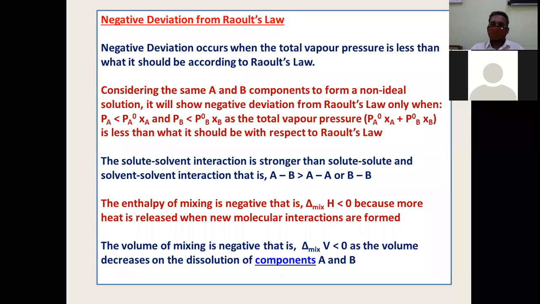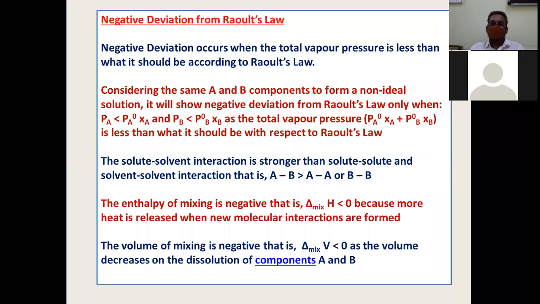The vapor pressure of the solution P is equal to XA into P naught A plus XB into P naught B. That means the vapor pressure of the solution is equal to the sum of the partial vapor pressures of A and partial vapor pressures of B. In fact, you can theoretically predict it. For an ideal solution, you need not measure the vapor pressure of the solution experimentally. You can even theoretically predict it using Raoult's law because it will be equal. But what about non-ideal solutions? It will not be equal.